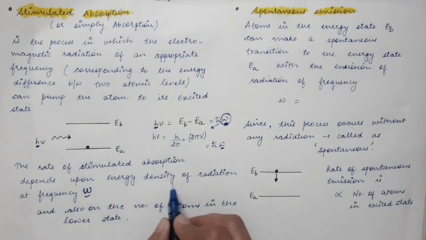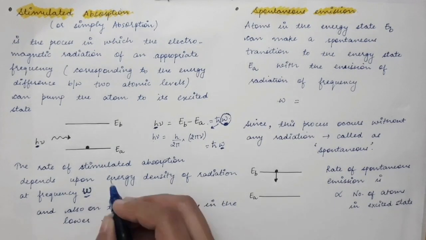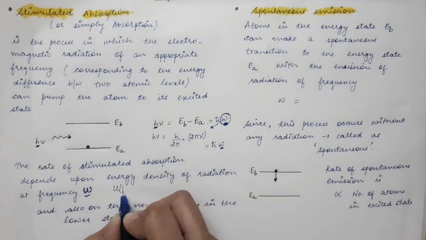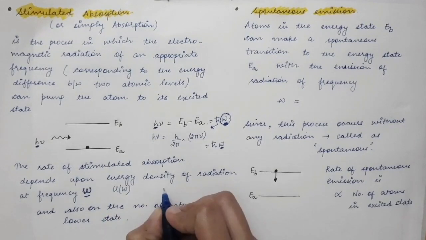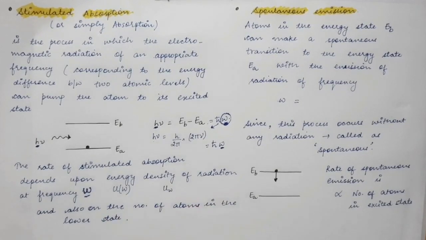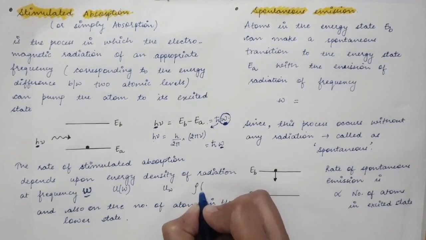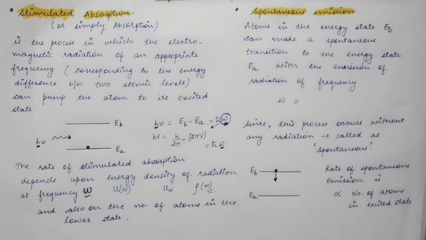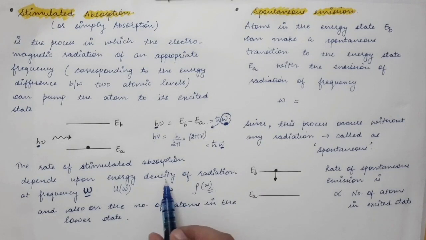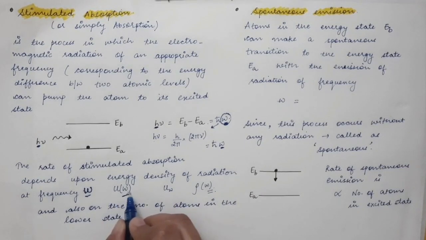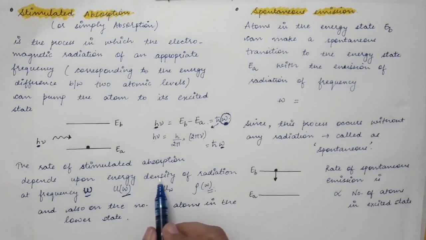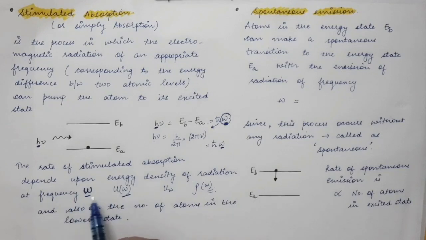This energy density of radiation at frequency omega is written as U of omega. In some books it's also written as U omega, and in some books as rho of omega. So in different books you will find different notations of energy density. We will just use U of omega as the energy density of radiation at frequency omega. And the second thing is that it depends upon the number of atoms in the lower state.